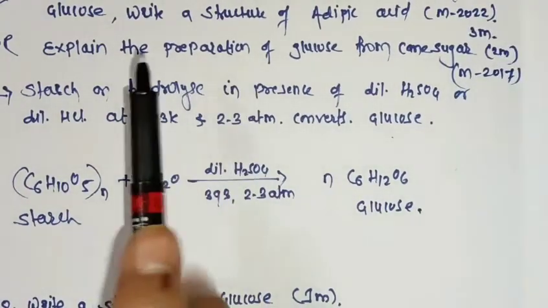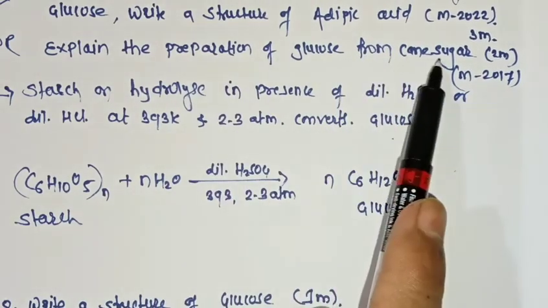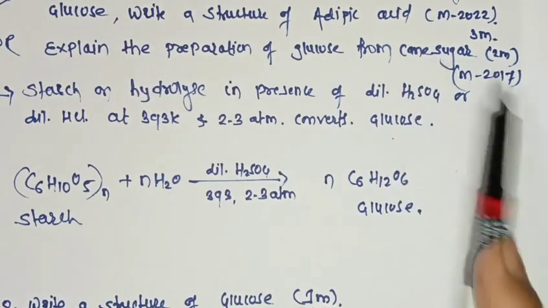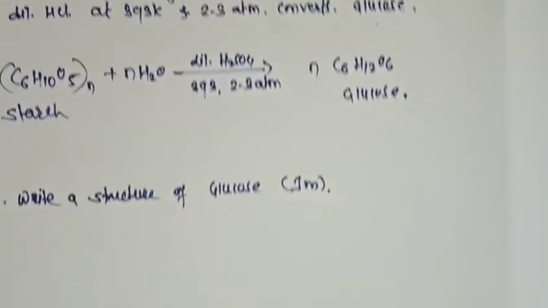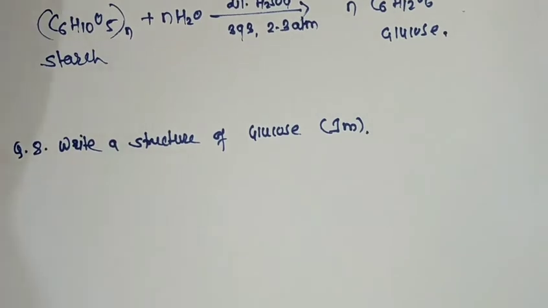Okay, and the question on the preparation of glucose from cane sugar we discussed earlier, that is the laboratory method. Next question, write a structure of glucose.